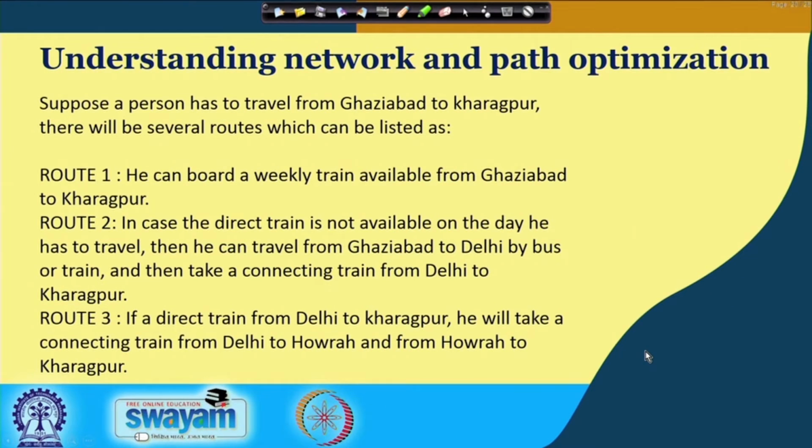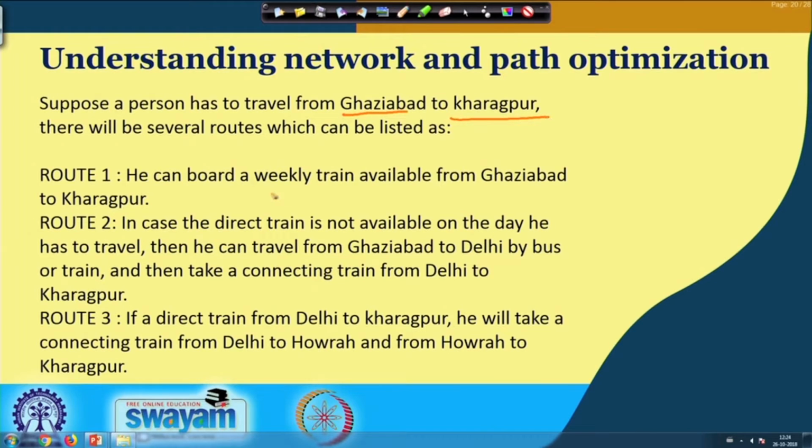But first, let us explain what is optimization, what is network. For that, let us assume that a person is willing to travel from Ghaziabad to Kharagpur. He has different options.